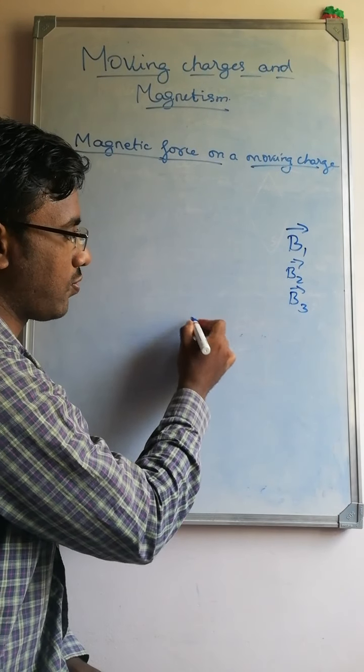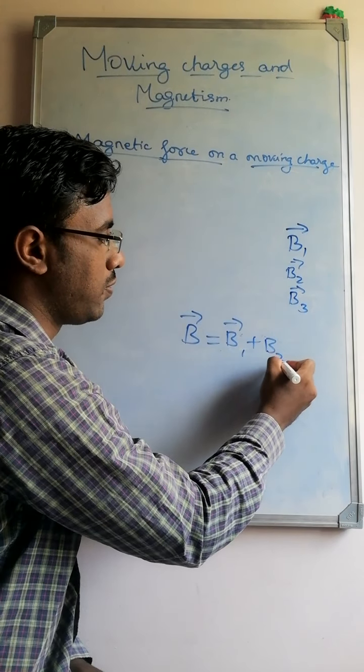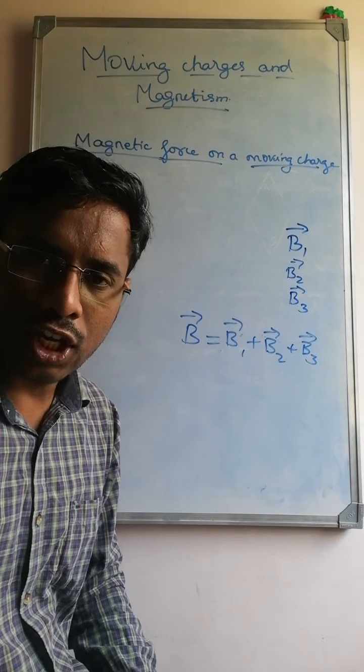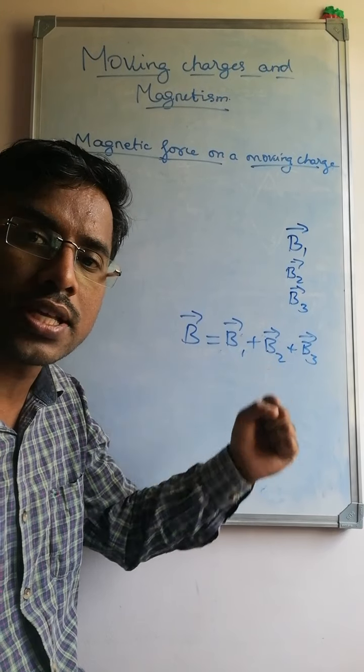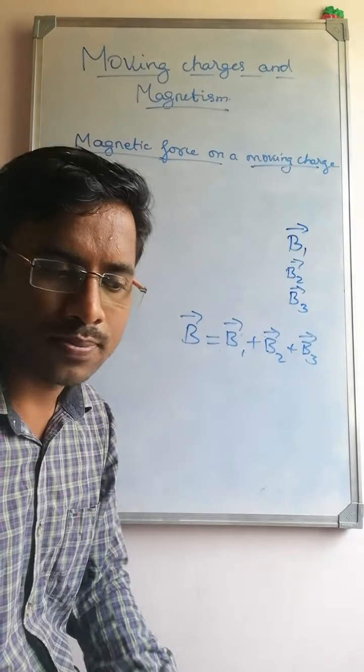Then the net magnetic field is equal to the sum of each magnetic field: B1 plus B2 plus B3 and so on. So magnetic field is a vector quantity with both magnitude and direction, and it obeys the superposition principle.